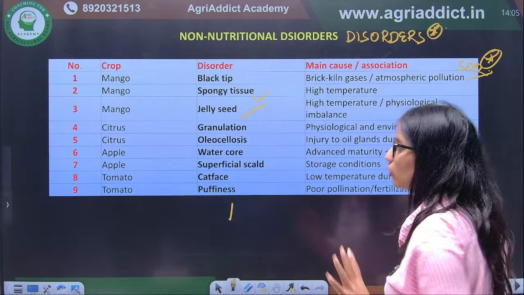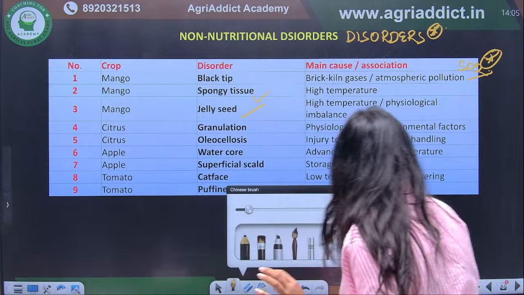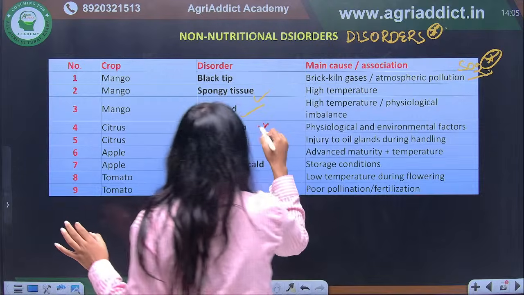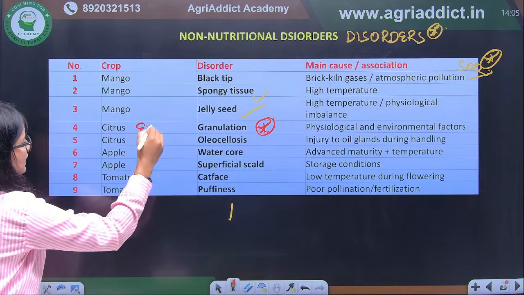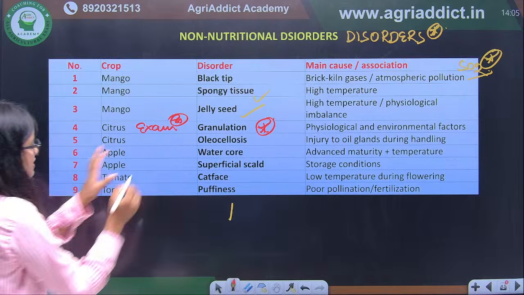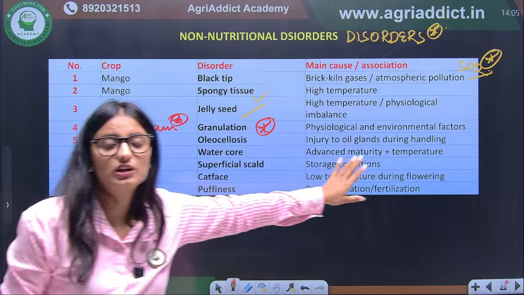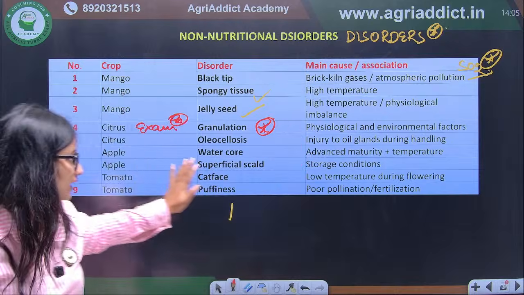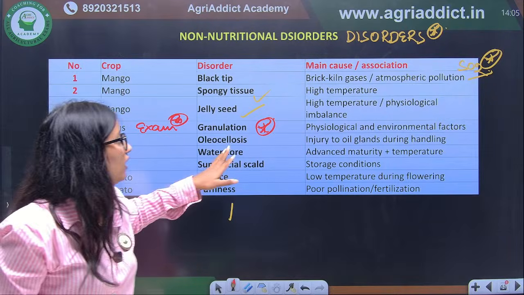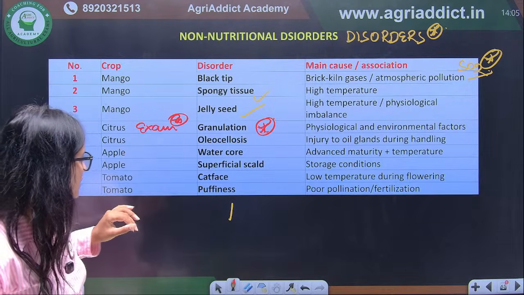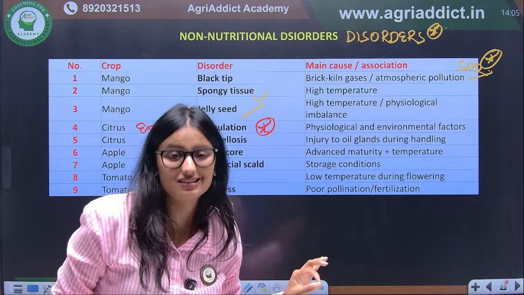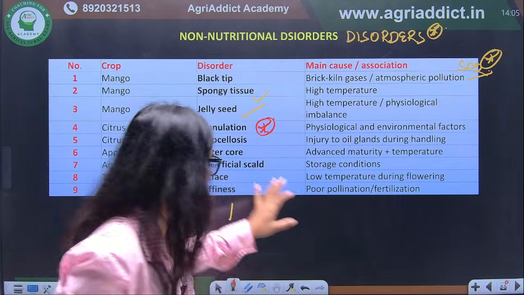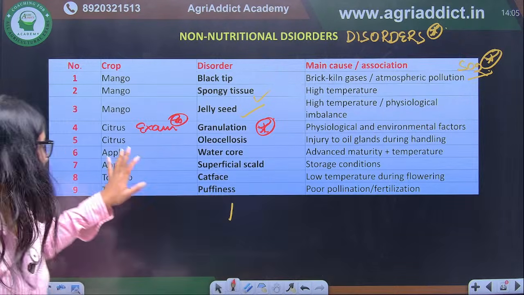So it is mango. Next we have citrus granulation. Again this is very important. It was asked in your exam. This was also a question, granulation is a disorder of which of the following crops? So it is citrus. Correct. Next we have another citrus non-nutritional disorder, that is oleocellosis. Oleocellosis is the other disorder that we have in the citrus.